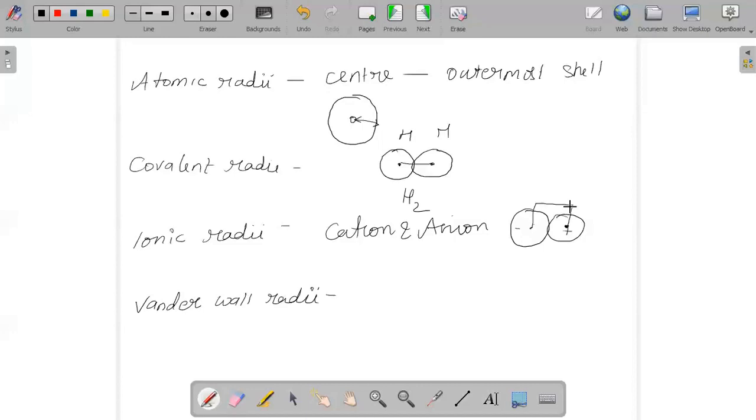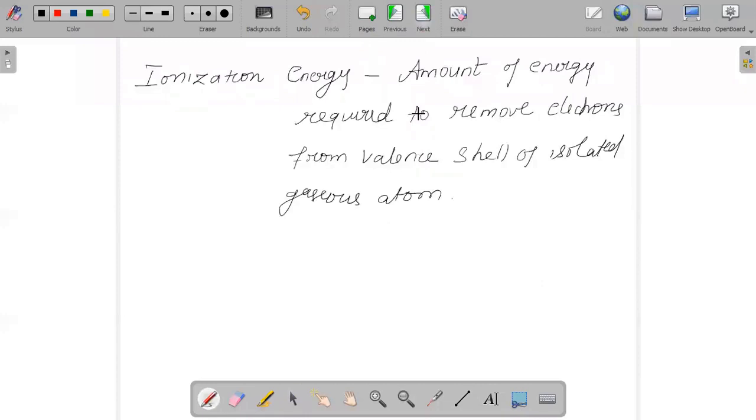Basically, van der Waals radius you can find in inert gases. A very important topic from this chapter is ionization energy, electron affinity and electronegativity.